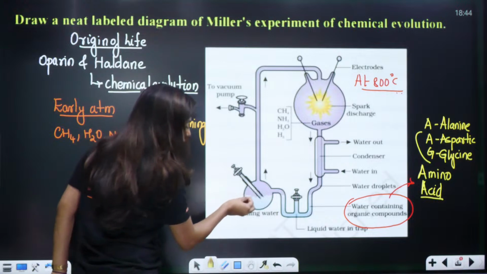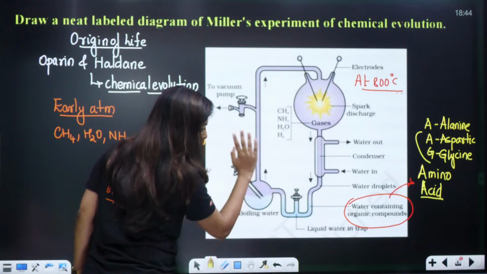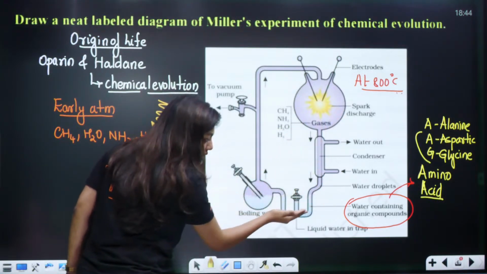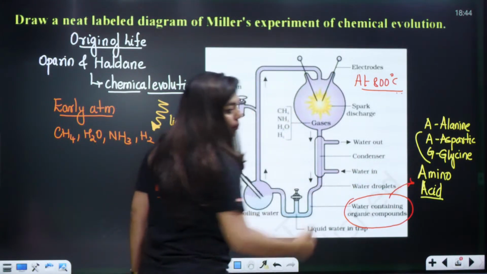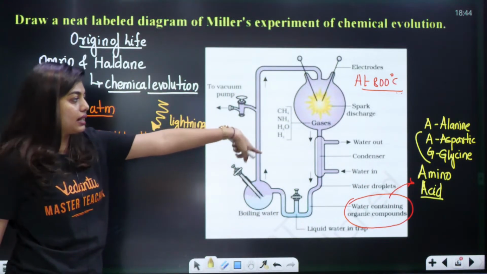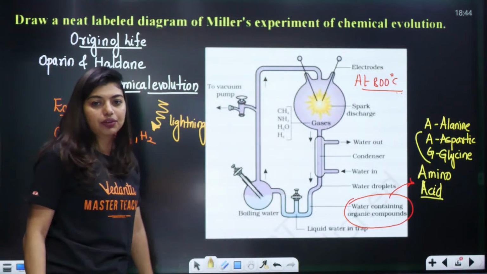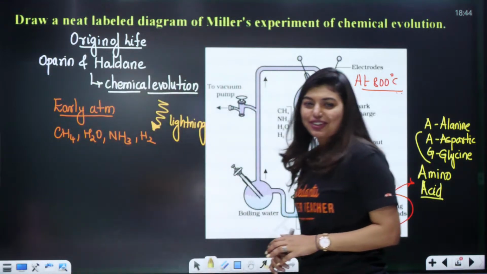Yes or no? So here we are supplying the H2O. Okay, boiling water we are supplying. All the gases got condensed and they got accumulated here. Water containing organic compounds led to the formation of amino acids, and that is your arginine, alanine, aspartic acid and glycine. Okay. Perfect.